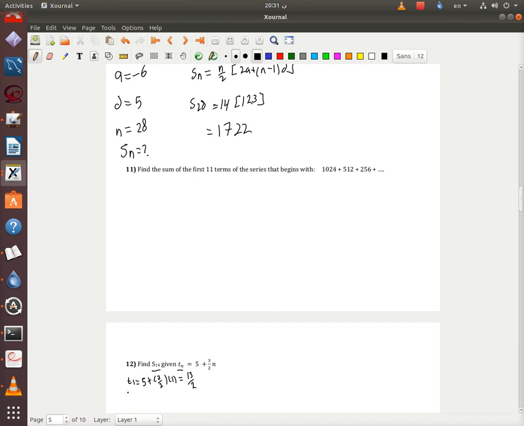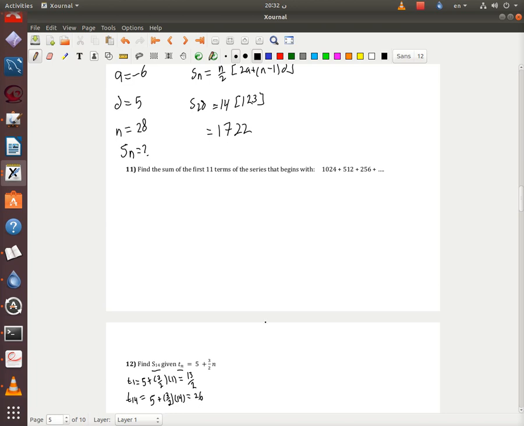Now I'm going to calculate T14 as he asked me here. I have to calculate the first and the last, and then I combine them in the series law. So look at how I do it. I'm going to have 5 plus 3 over 2 times 14. This is going to be 26.